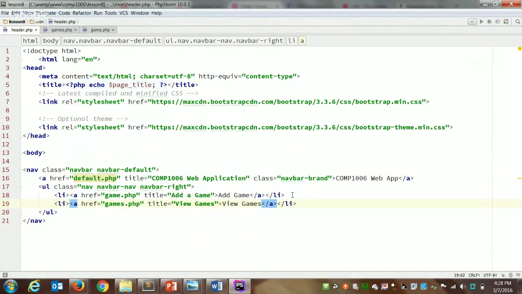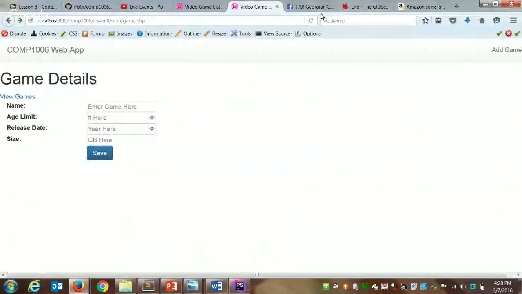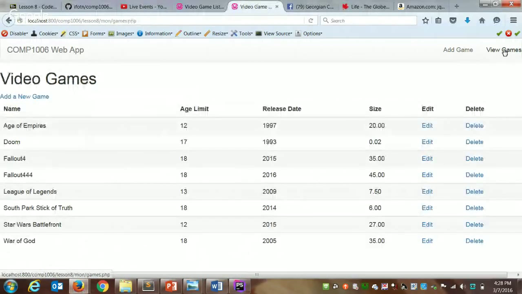So one link will say add and one link will say view, or you could make them say list if you prefer. So this will create a second link over on the right side of our navigation bar. There's no PHP here. This is just straight HTML and applying a few of the Bootstrap classes for formatting. So now we've got add and we've got view. So now I can start to navigate around here.